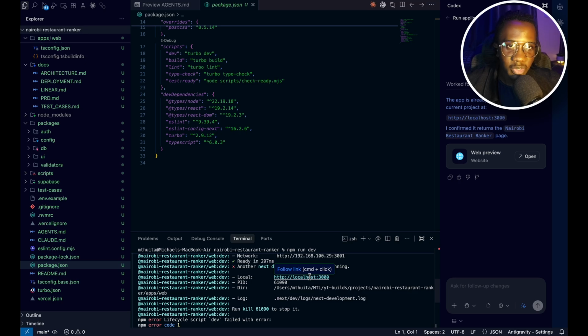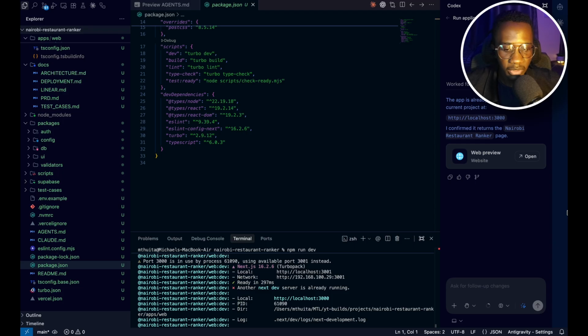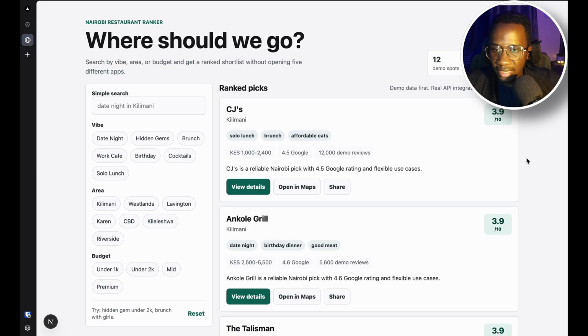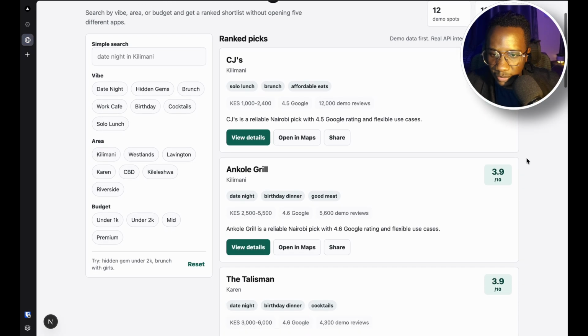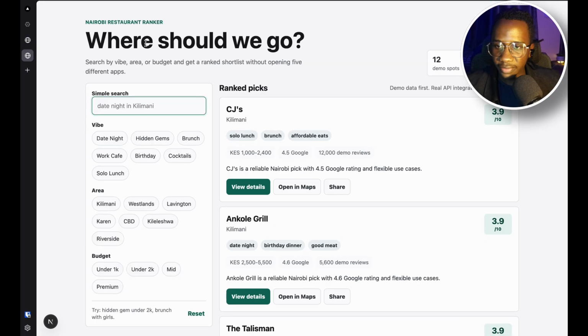So something I forgot to mention, I have a background in computer science. I'm a software engineer. So normally whenever we'd stumble on such issues, we'd have to take some time to debug it. But with AI, this is very easily done. And yes, so this is what it's given us.